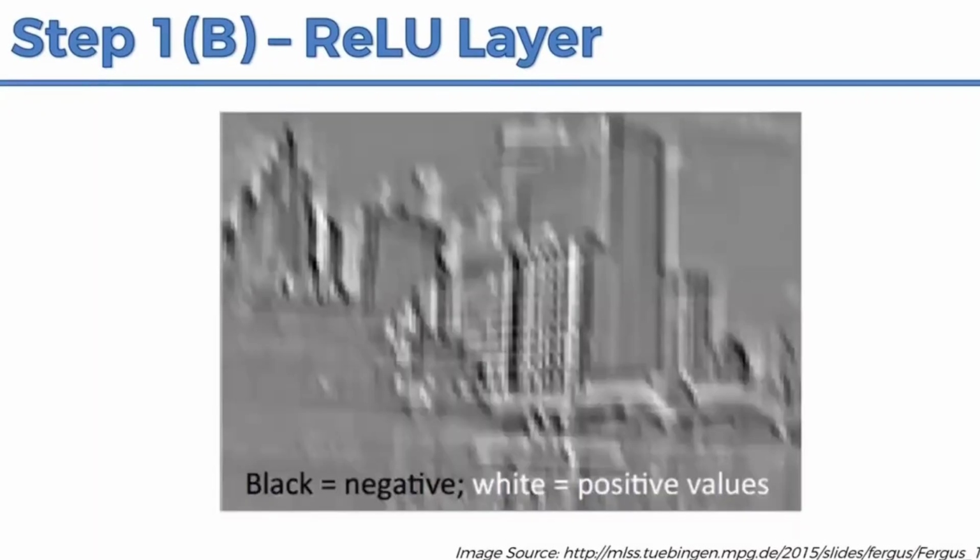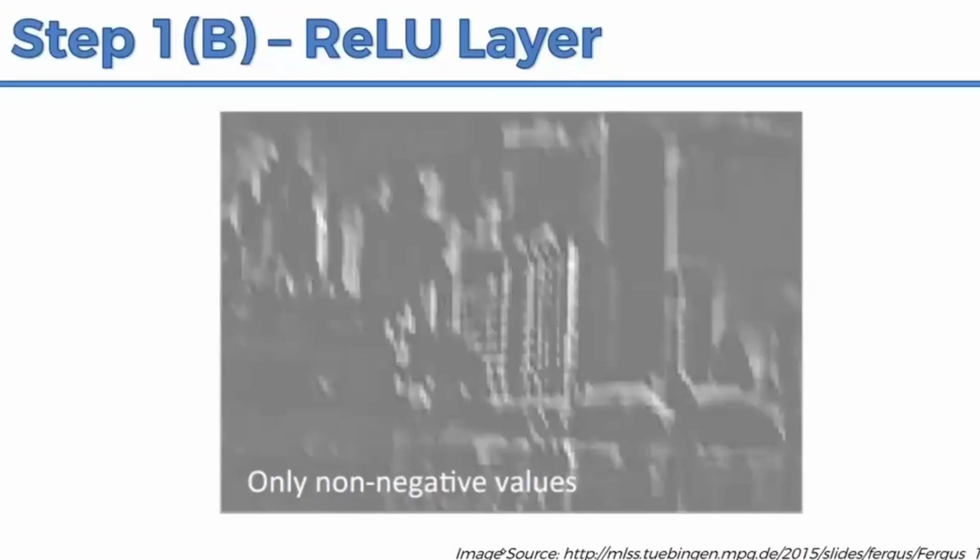Before ReLU, this has both negative values and positive values. Let us assume the negative values I have taken in black color, positive values in white color. Post ReLU, only white colors I have considered, black colors I have removed. Now these are the edges. It has identified the edges. Whatever output you have got, you are saying these edges are called a building. Similarly, for a cat also, it will identify the same.